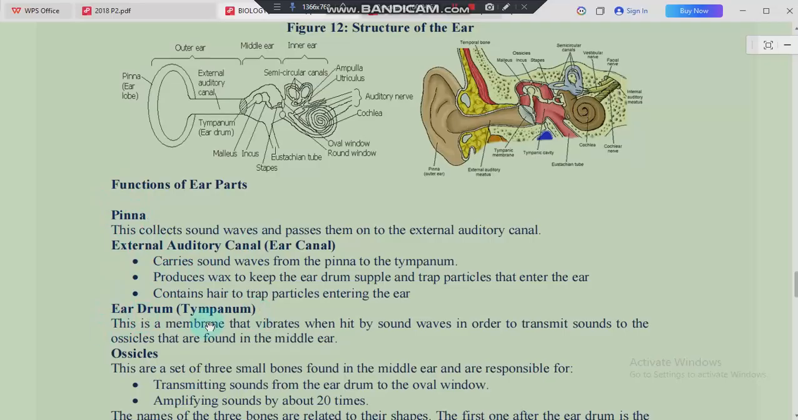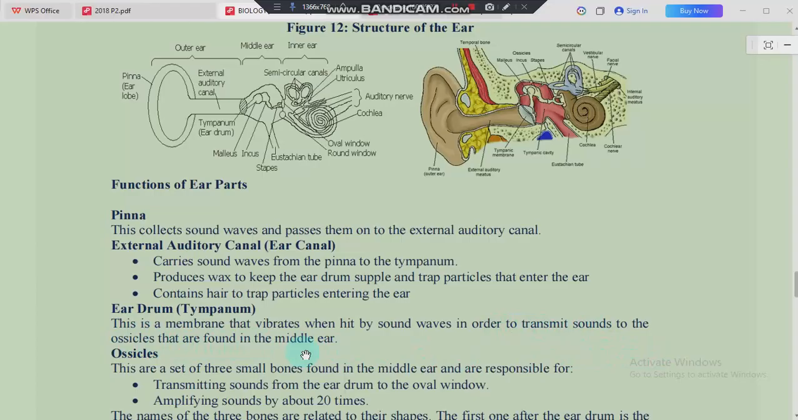So this eardrum, also known as the tympanum, is the one responsible for vibrating. When sound waves hit the eardrum, it vibrates. Great. So the eardrum simply vibrates when sound hits it, and then it transmits that sound to the ossicles. We have three major ear ossicles.